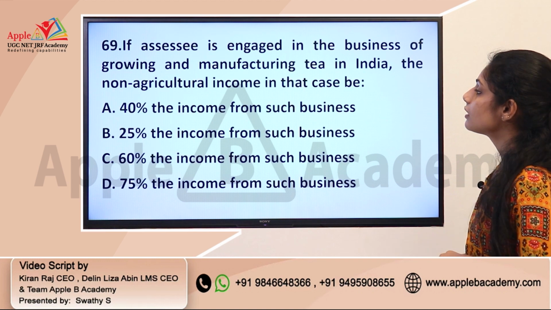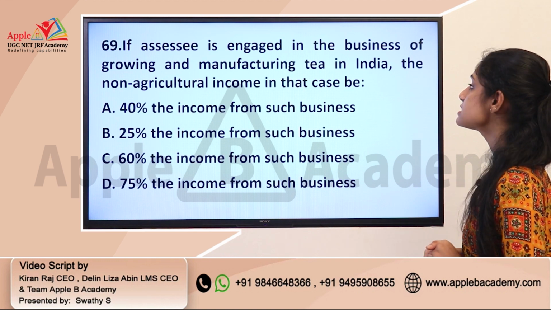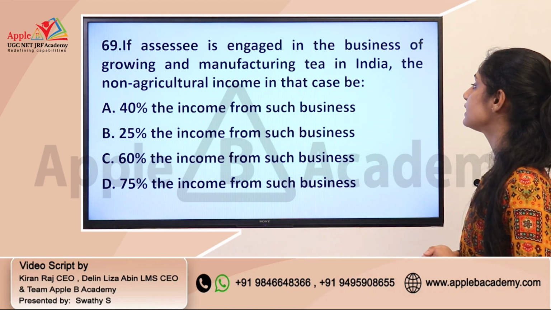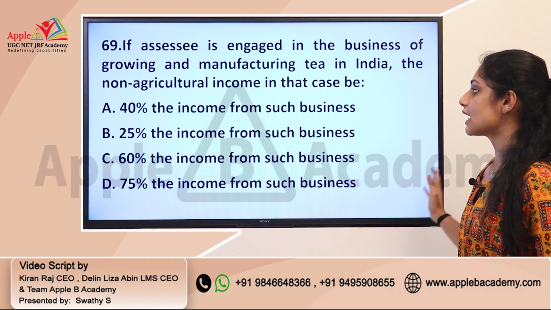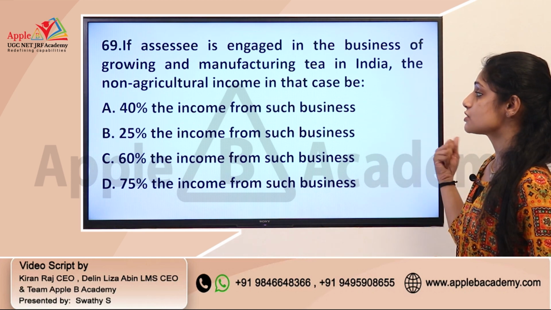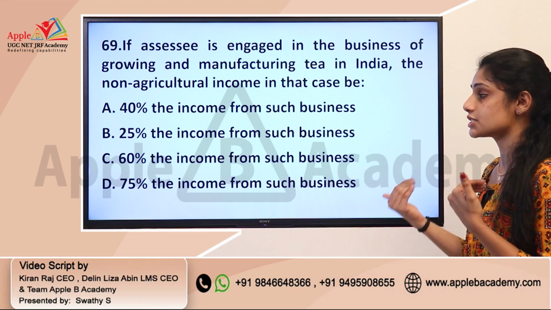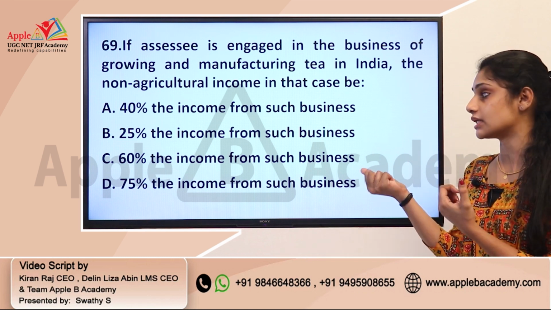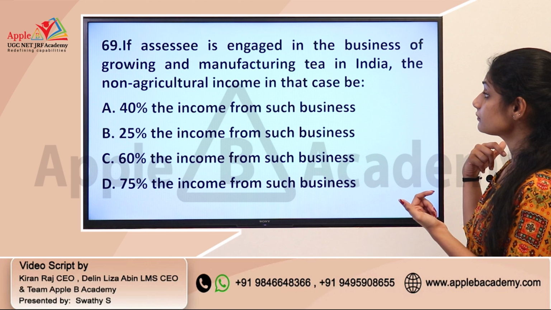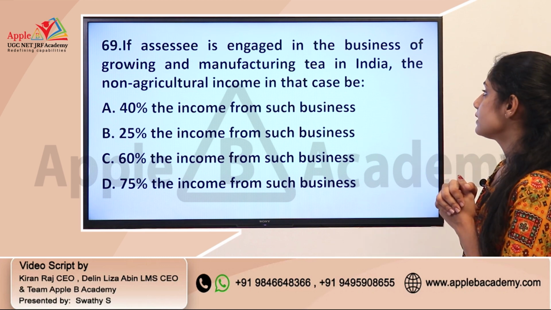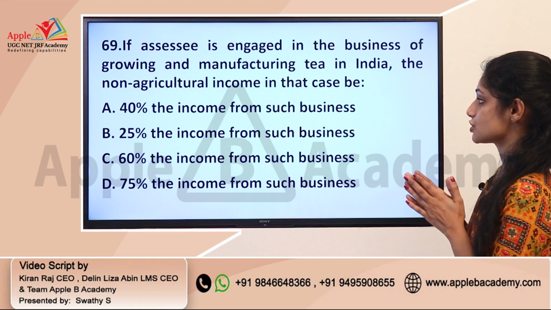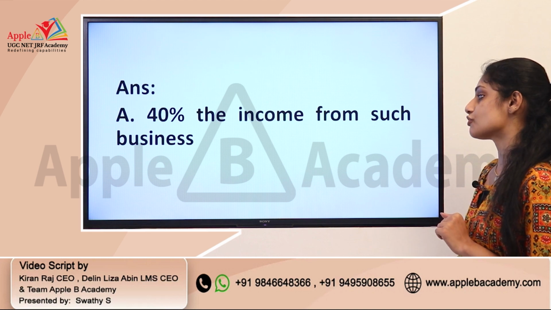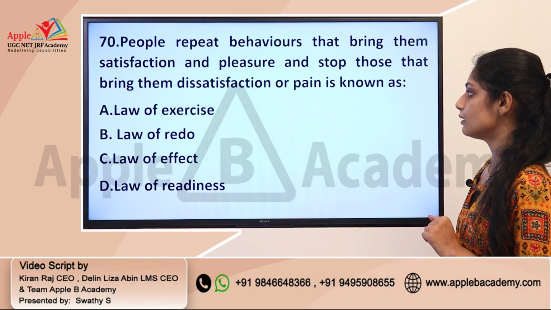Right. Question number 69. If assessee is engaged in the business of growing and manufacturing tea in India, the non-agricultural income in that case will be. So this is also from income tax, and this area is very direct, as you know that we are making a partition between agricultural income and non-agricultural income. And when you are taking part, you should identify how much percentage of income is actually considered as non-agriculture income. Okay, and the correct answer when it is connected with tea manufacturing is very direct, that is option A, 40% of the income from such business. Okay.